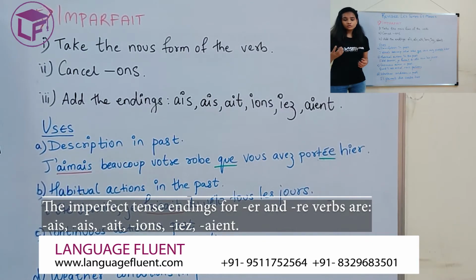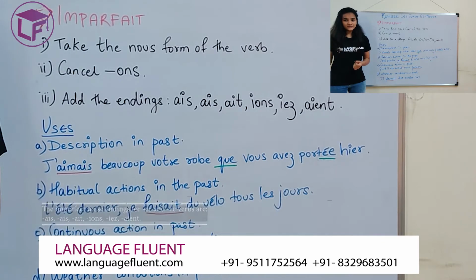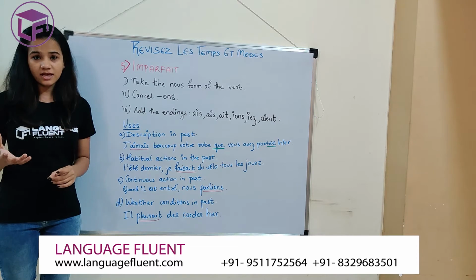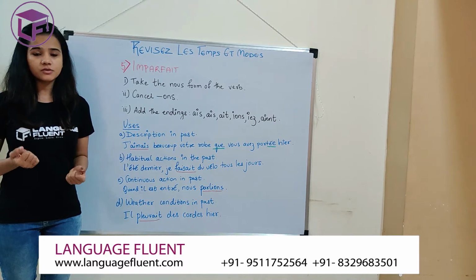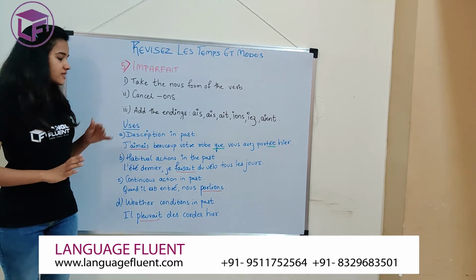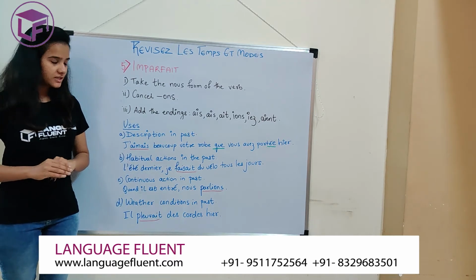It's AIS for je, AIS for tu, for il it is AIT, for nous it is IONS. Vous, IEZ. And ils and elles in the plural is AIENT. Let's look at some uses of imparfait, since it is also a past tense. So you might get confused between where to use imparfait and where to use passé composé. So I've summed up some important uses of imparfait here.